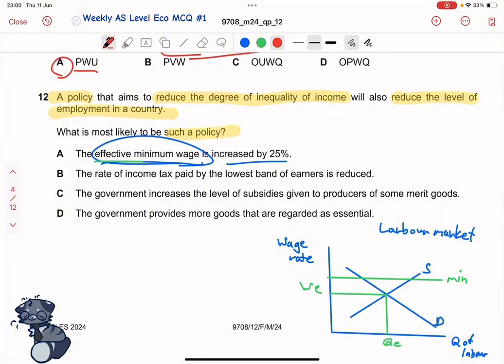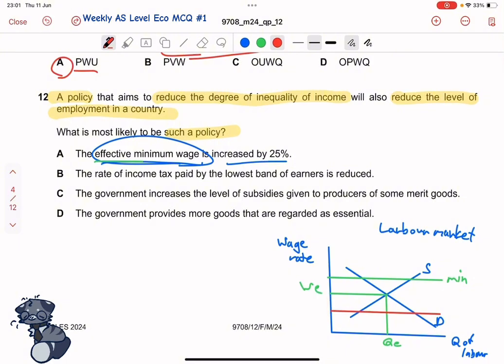Now, that's if it's effective, okay? So, what happens if we put it down here? Oh goodness, I thought that was a straight line. What if we put it down here? What happens then? Well, since the minimum wage acts like a wage floor, where wages must start from, the wage can only start increasing from that point. So if the minimum wage were under the equilibrium wage rate, it would start increasing from here. So honestly, that doesn't really give much of an effect because then it'll just return to this spot.